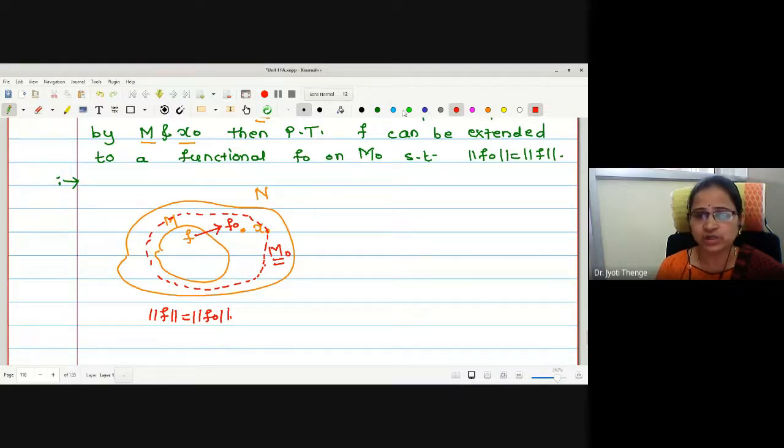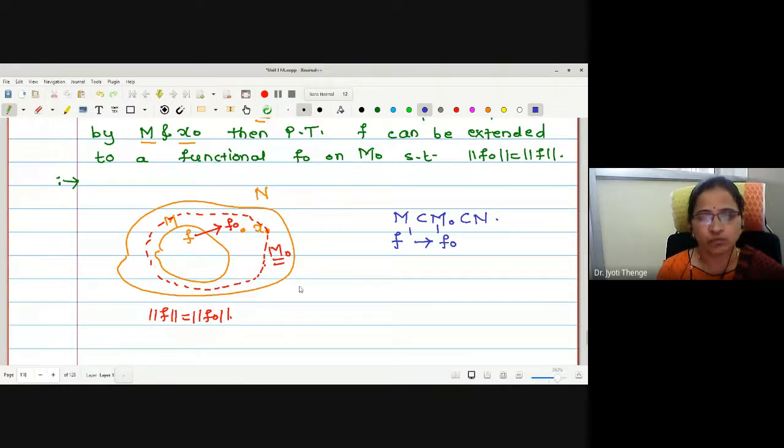Okay, try to understand what the theorem wanted to tell us. If we have one functional on a subspace M, then M is a subspace of M naught as well, and M naught is a subspace of N, correct? Whatever the functional we have on M, it can be defined on the space M naught. This we wanted to show.